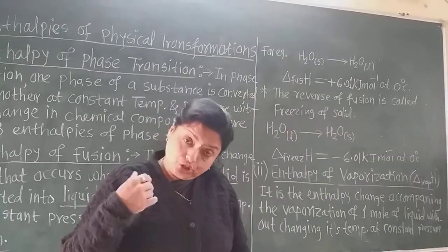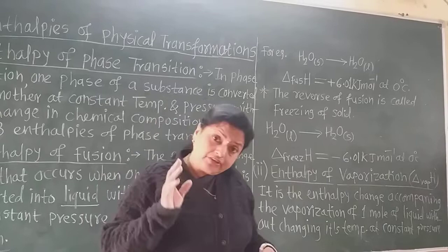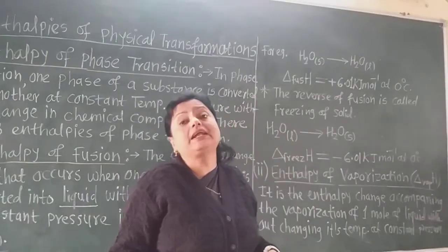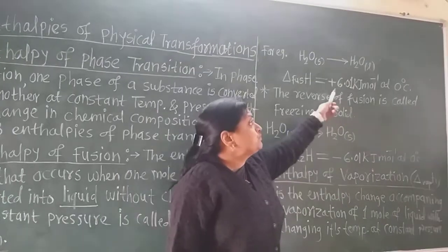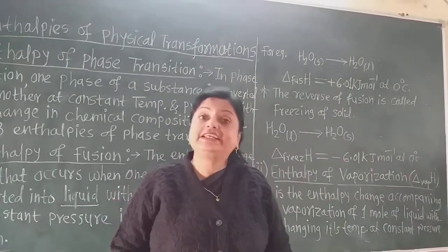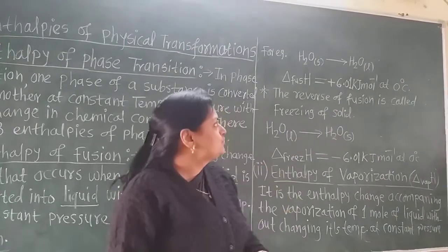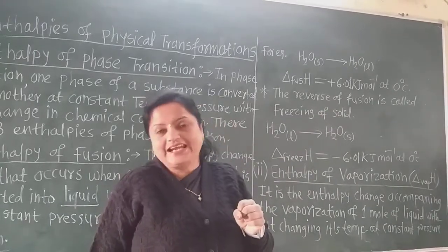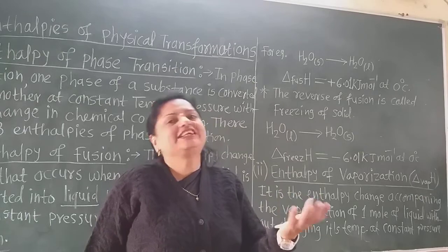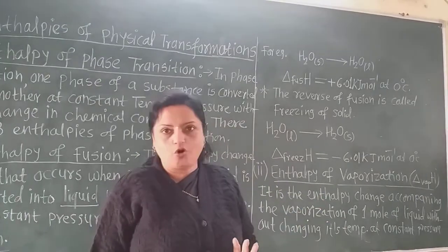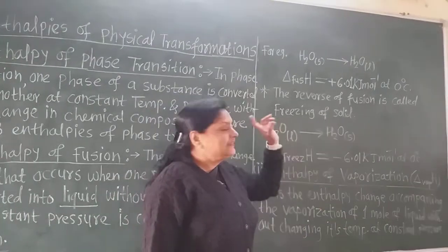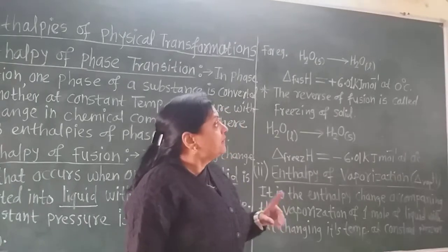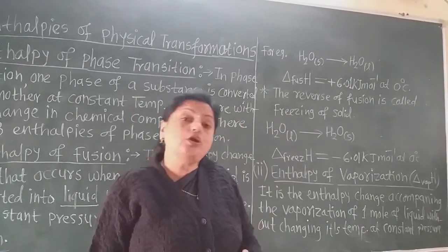That means at 0 degree centigrade, when 1 mole of ice is converted into liquid water, 6.01 kilojoule of heat gets absorbed. The positive sign shows that heat gets absorbed.